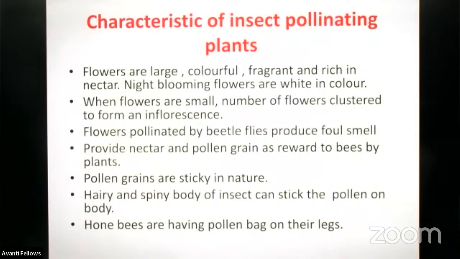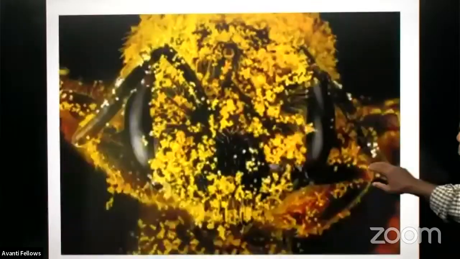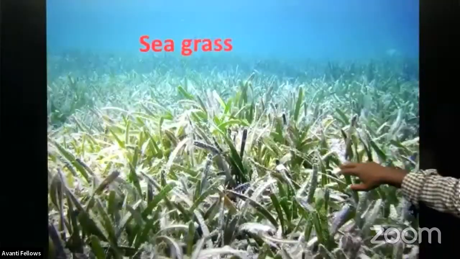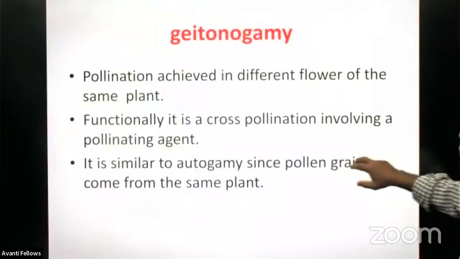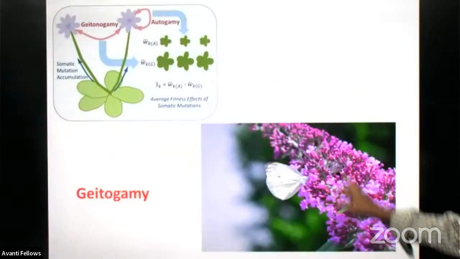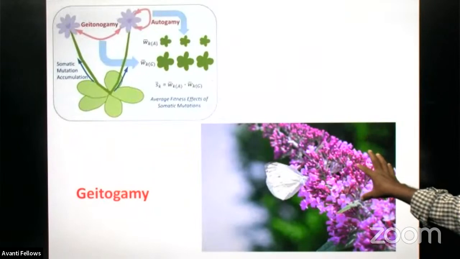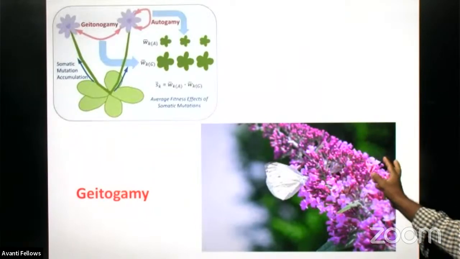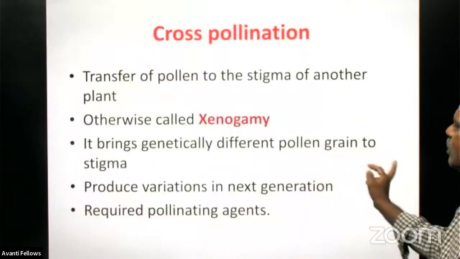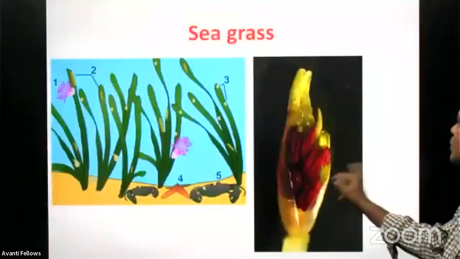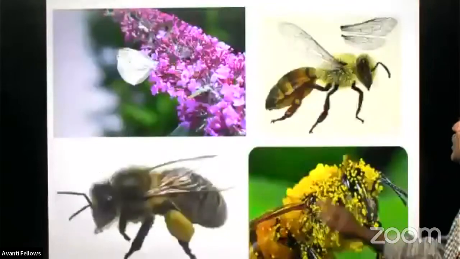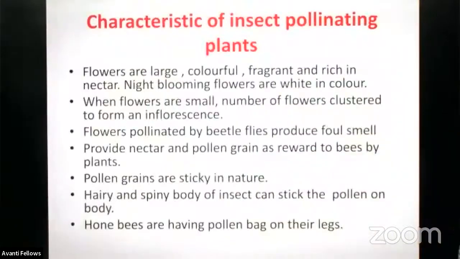Then when flowers are small, a number of flowers are clustered to form an inflorescence. You may have noticed many inflorescences, right? Here, this is the inflorescence. I've seen the inflorescence here. See here, it is the inflorescence. It is colorful, but the flowers are very small. Whenever flowers are small, normally they are in the form of clusters, and that we call an inflorescence, right?